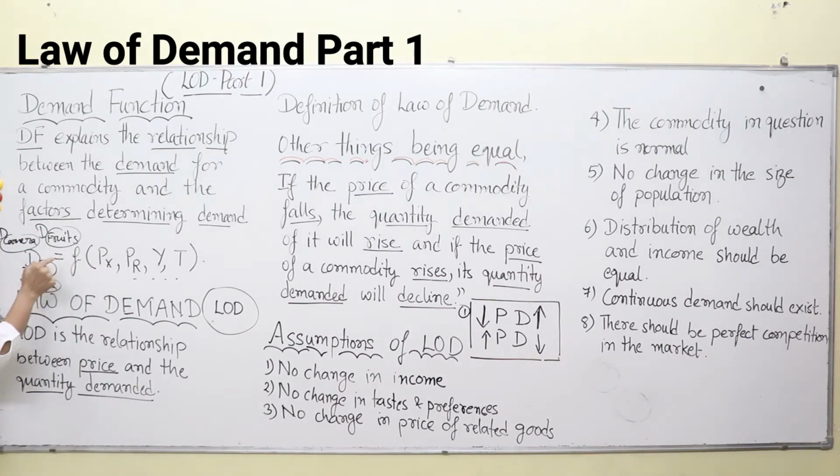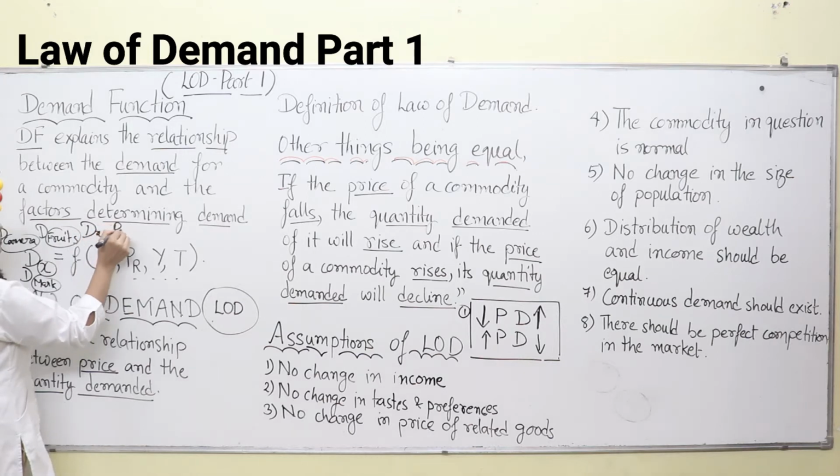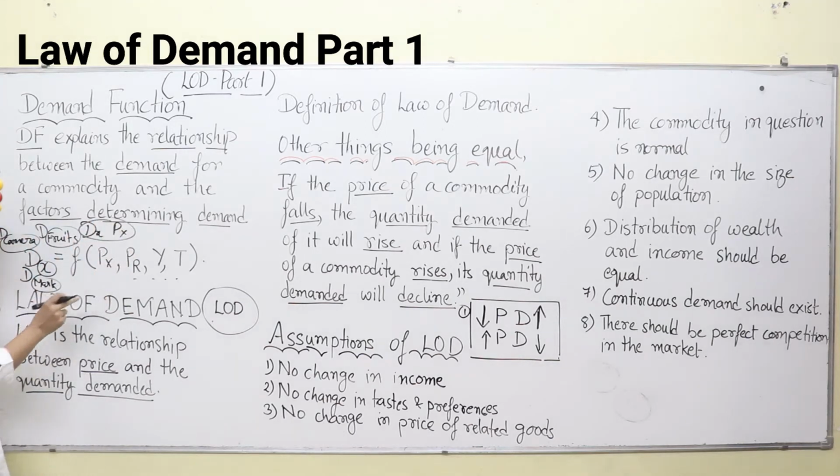So demand of X and price of X, these two are very much related. These are the same commodity: Dx is the demand for a commodity and Px is the price for the same commodity. They are inversely related, but they have a very deep connection amongst them.